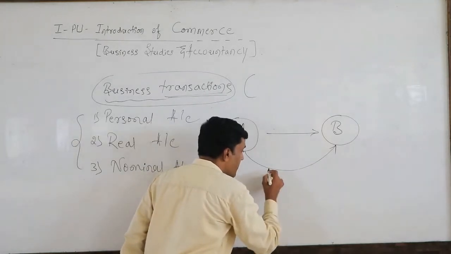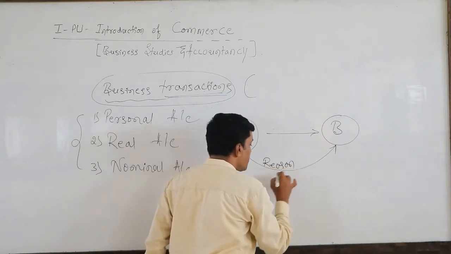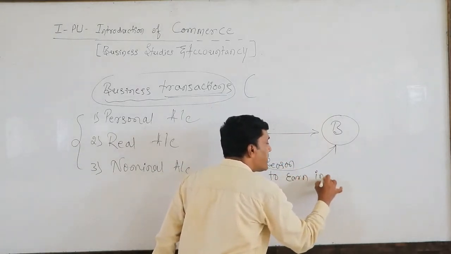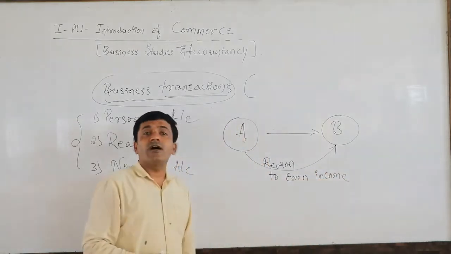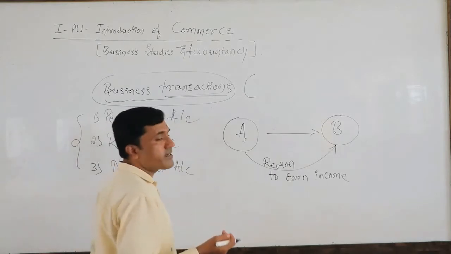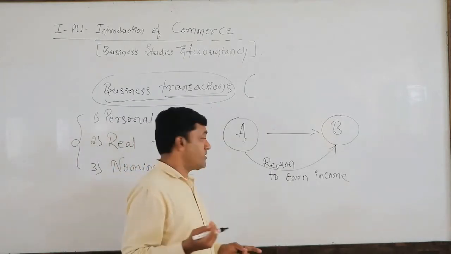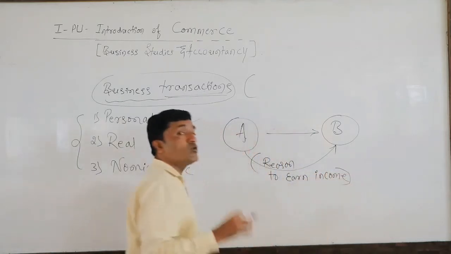This is the reason, but it may be income or loss. That stands on the result. Result, it may be pass or fail. Result, it may be profit or loss. But there must be the intention to earn a profit.